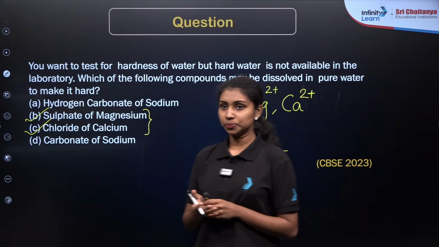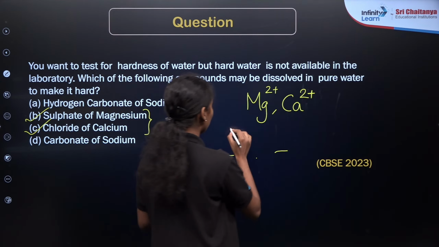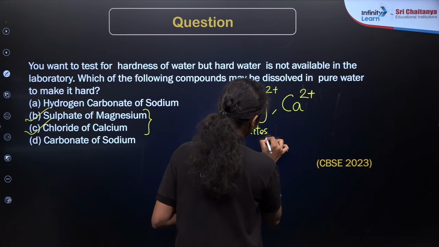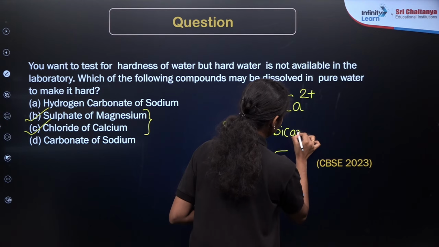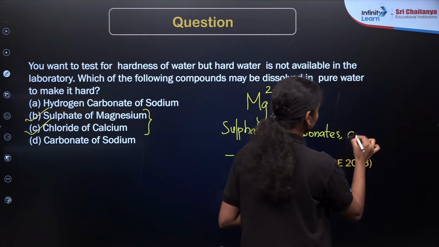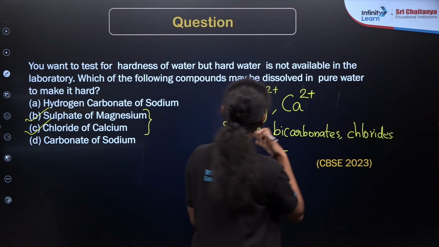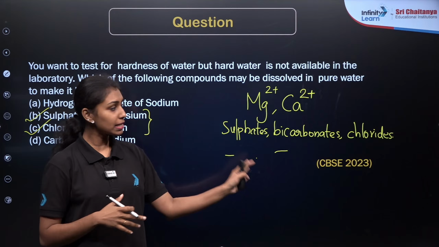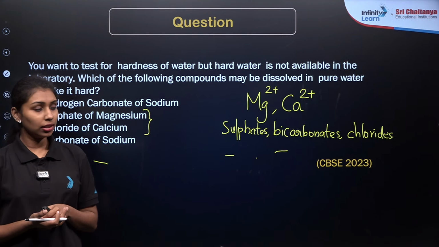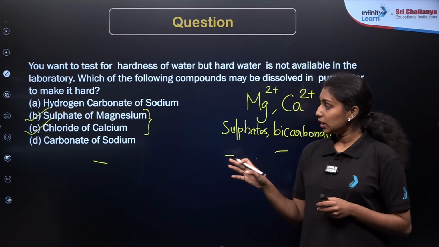Is there any doubt? Now the magnesium or calcium salts are commonly sulfates, bicarbonates or chlorides. And this will be magnesium sulfate, magnesium bicarbonate or magnesium chloride. Similarly, calcium sulfate, calcium bicarbonate or calcium chloride. They will be giving the hardness of water.